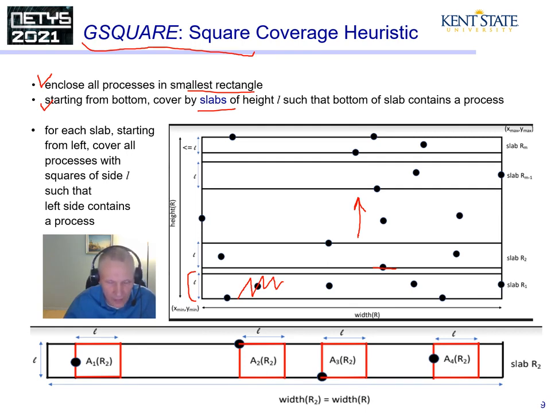The first square is placed such that its leftmost side touches the first process. The next one is placed such that its leftmost side touches the process that's not covered by the previous square, and so on. So that's our placement of squares.